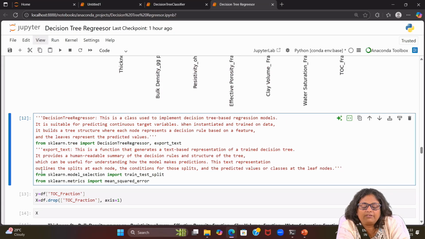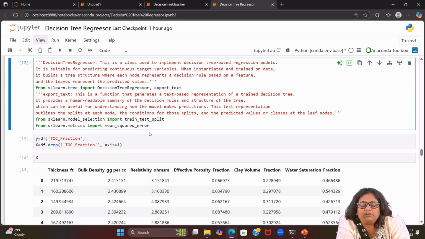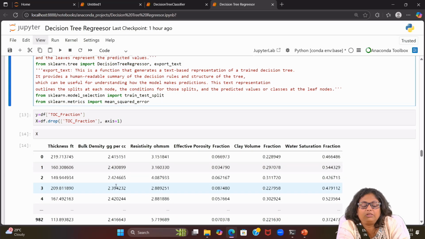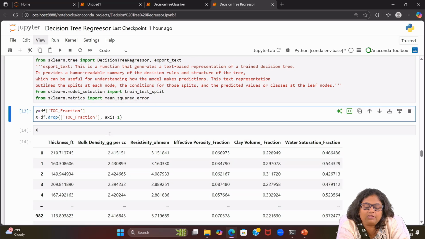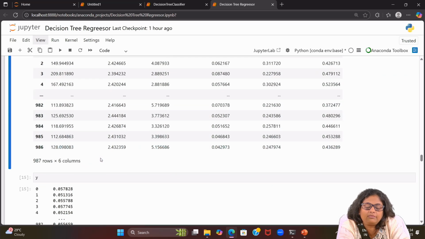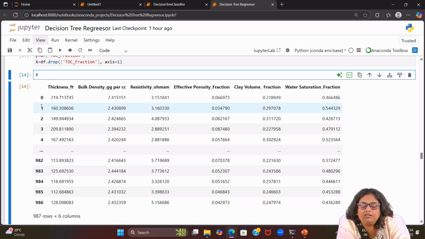Now from sklearn.model_selection we are importing train_test_split, and from sklearn.metrics we are importing mean_squared_error. For regression we do require the mean squared error, based on that we are making the split. Now we are getting the X and y. To get X we are dropping the TOC fraction, that is my target, and for y I am taking the column TOC fraction. So when you see X, there is a column which is not having the last TOC fraction. TOC fraction was the target.